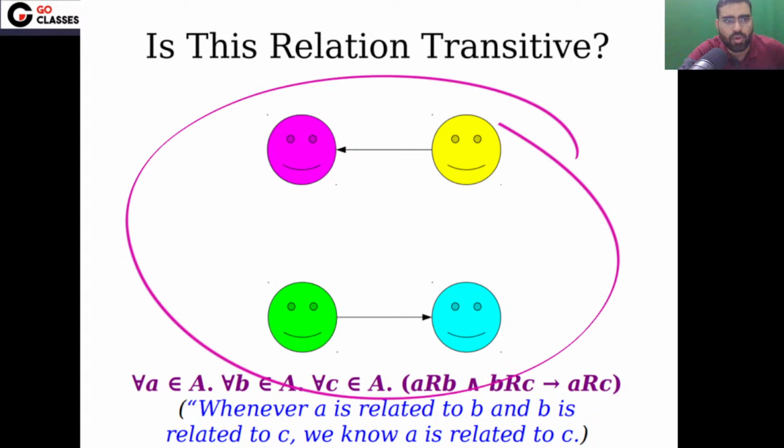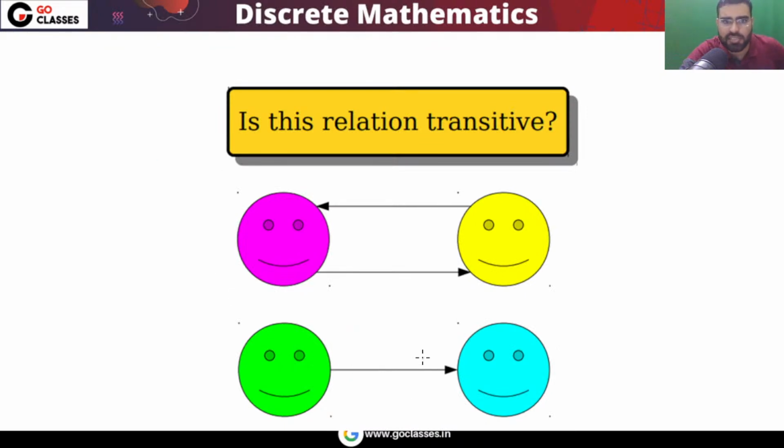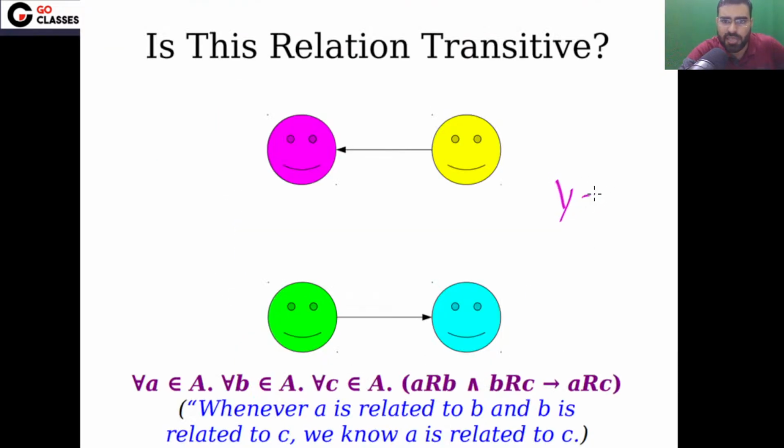There is no problem, because you can easily see that transitivity says that if it is related to this, and if this is related to that, then this yellow should be related to this one. Okay, but here you can notice there is no violation of transitivity. So is this transitive relation? The answer is yes. This relation is transitive. So there is no problem here.